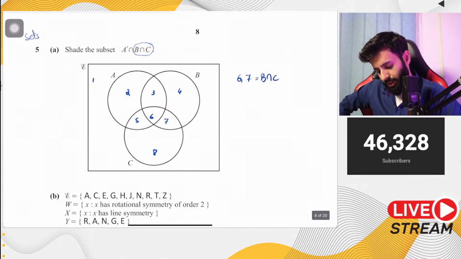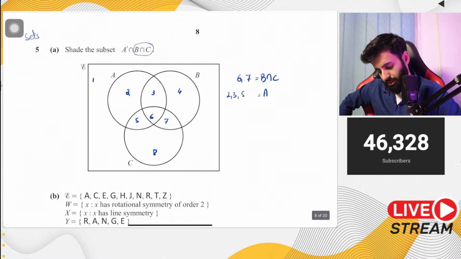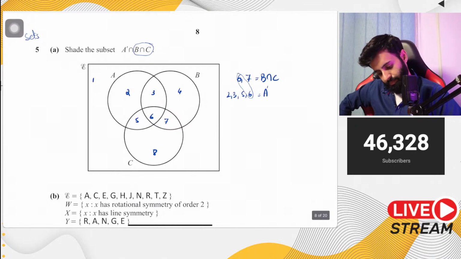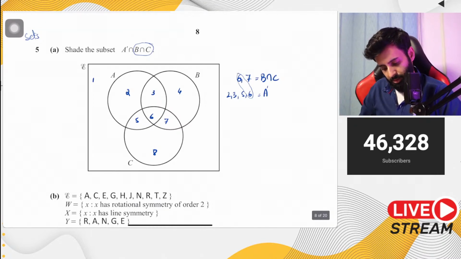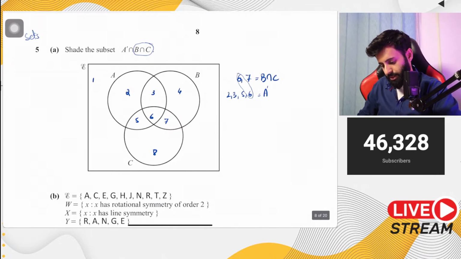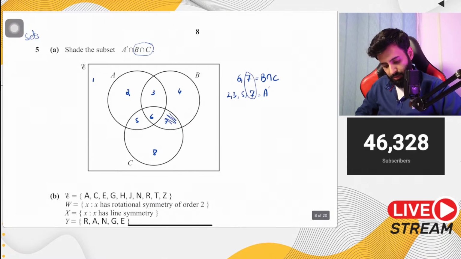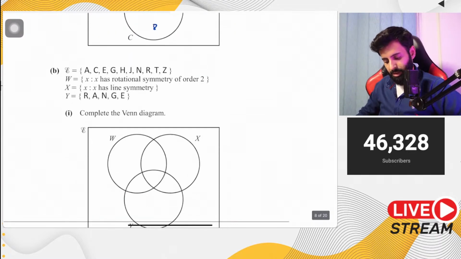And then if you talk about A, so A has 2, 3, 5, and 6. So what's common between these two? It's 6. No, wait a minute. 2, 3, 5, and 7. Yeah, 2, 3, 5, and 7. So what's common between these two? It's 7. So that's why we shade 7.